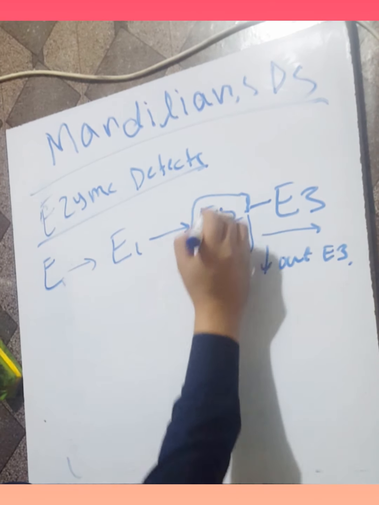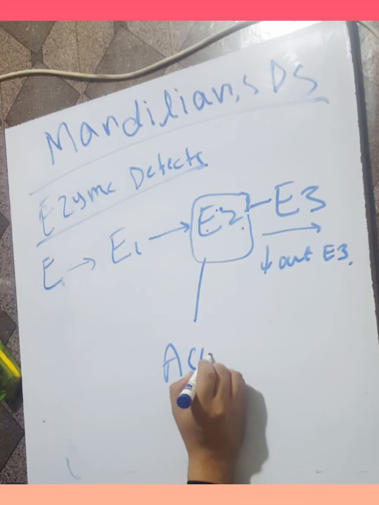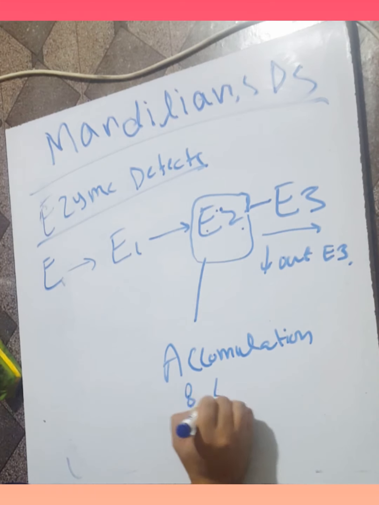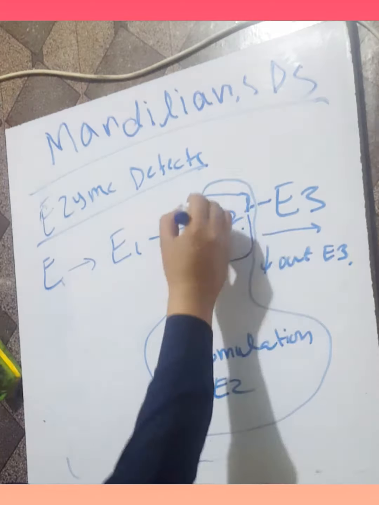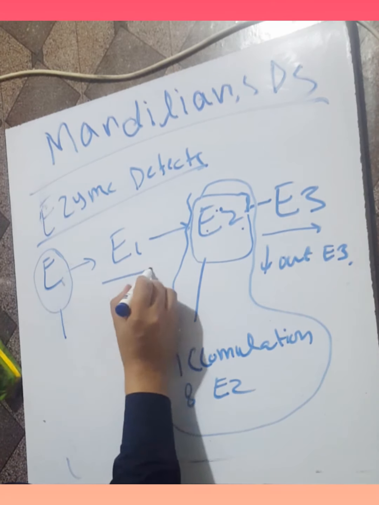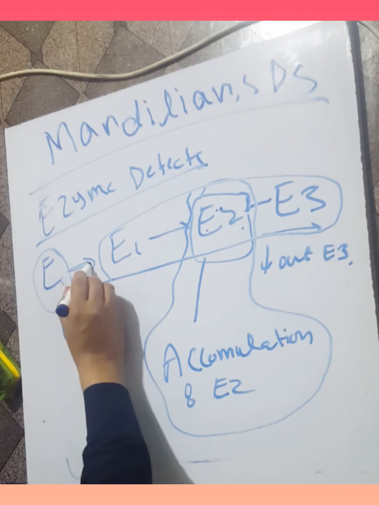So E2 accumulates at this site. If there is E enzyme deficiency, this process cannot take place, the output is reduced, and the process cannot be started.